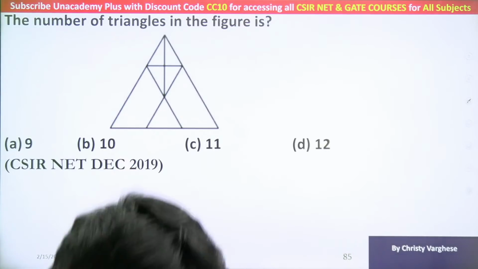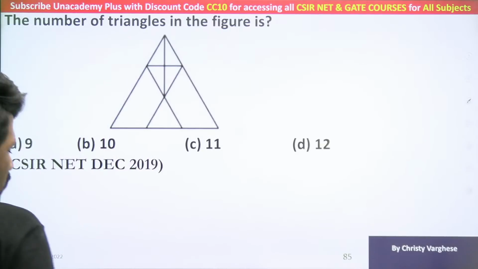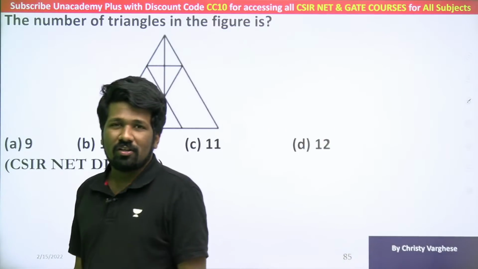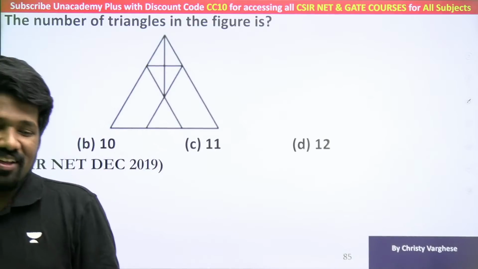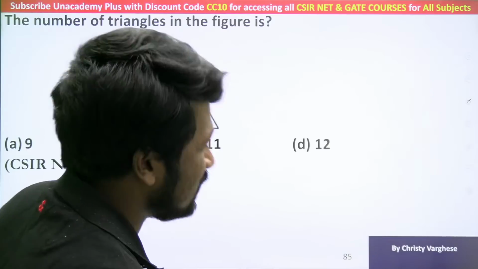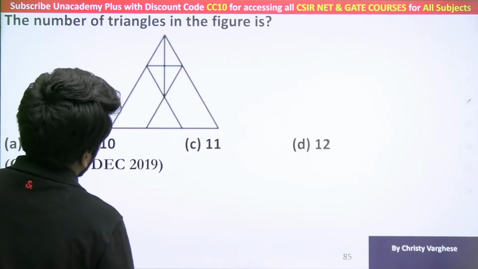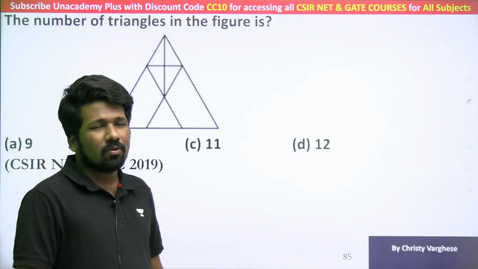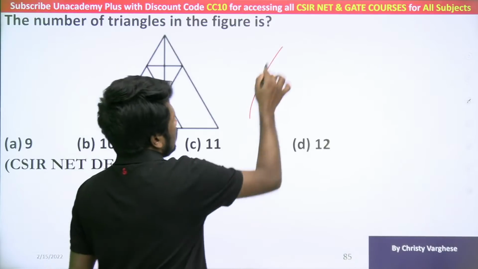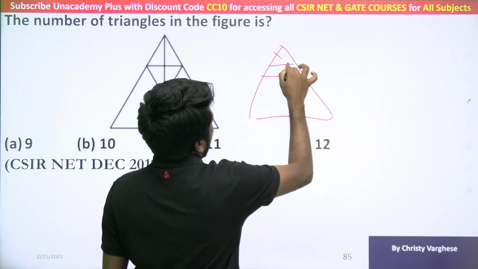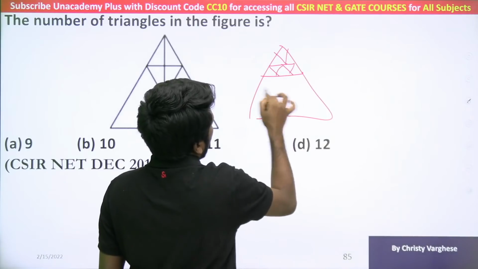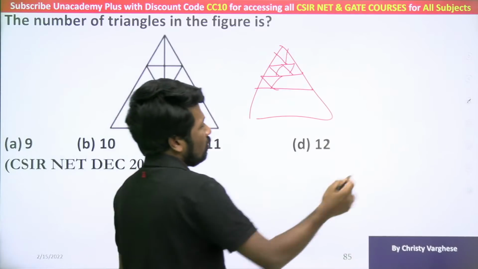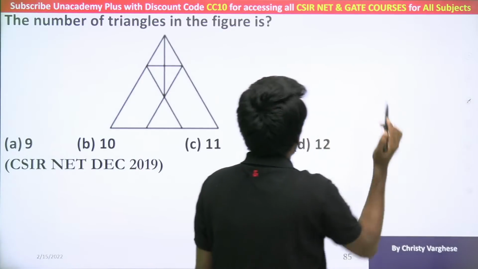Okay, counting problem, there is no common magic formula. Let me tell you frankly, many people ask me about counting geometry, what is that one single formula which can do all the questions? There is no such magic formula. Each question has a different way of counting, or you need to count systematically. Some questions have a formula, like these kinds of questions you can derive a formula. But that formula is not applicable for this kind of question. So there is no universal formula, so don't search for such a formula.